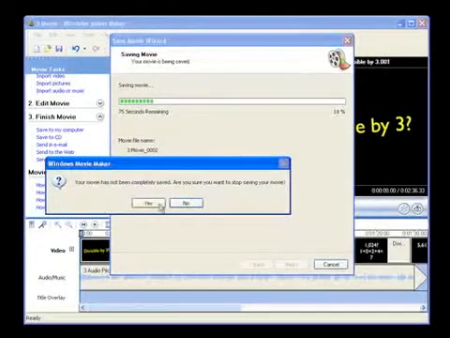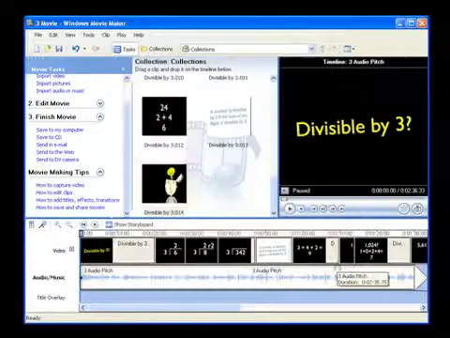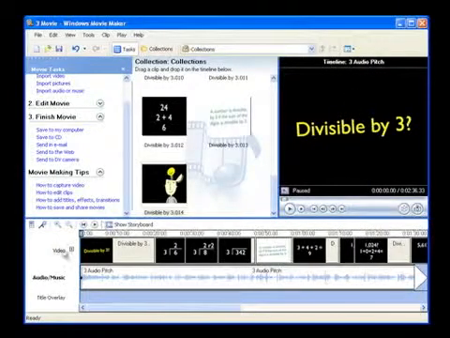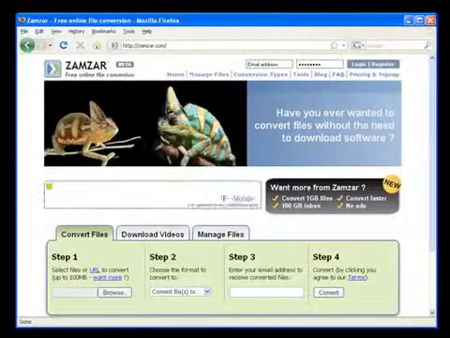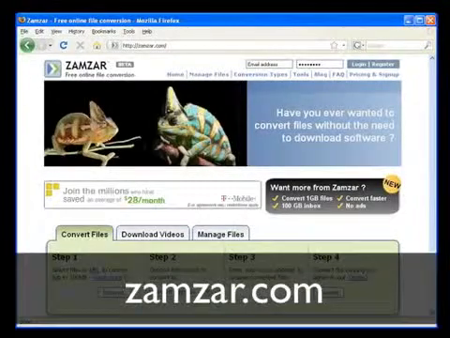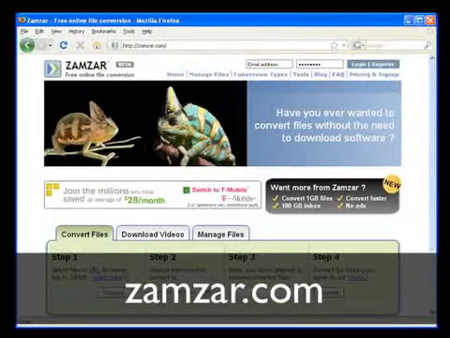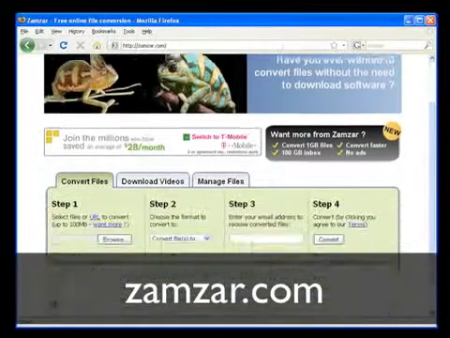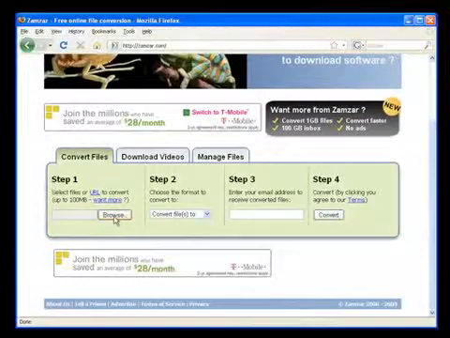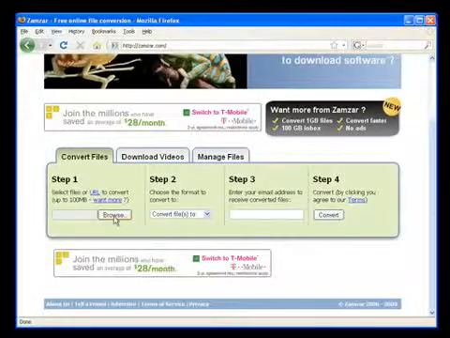While that's working away, I've actually already exported it, so you don't have to sit through that. But after it's exported, then it's time to go to the site zamzar.com. There are actually lots of different websites that will convert a video from one format to another. My favorite happens to be Zamzar. It says it converts video in 4 easy steps, and it's true.